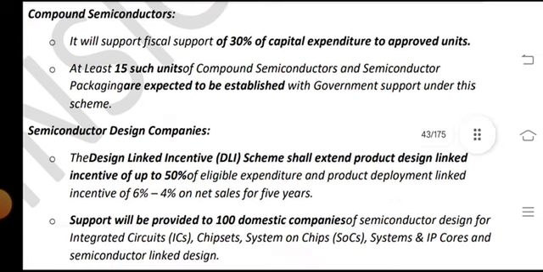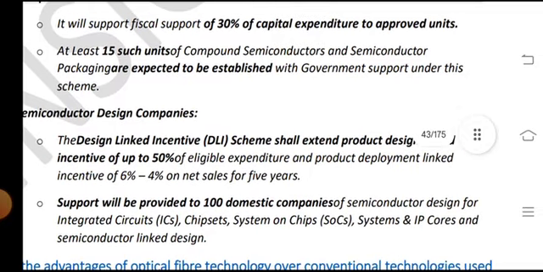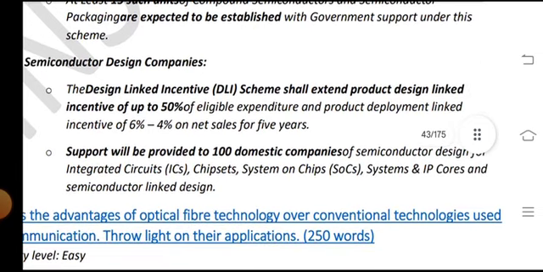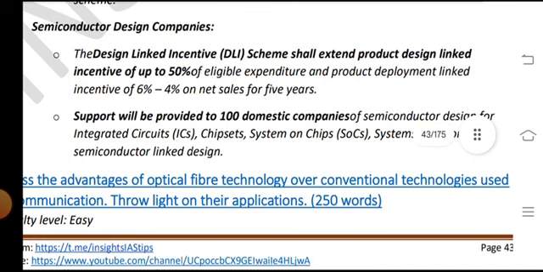Semiconductor design companies. The Design Linked Incentive, DLI, scheme will extend product design linked incentives of up to 50% of the eligible expenditures and deployment linked incentives of 6% to 4% of net sales for 5 years.